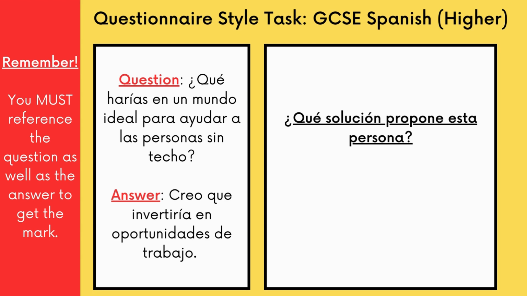¿Qué harías en un mundo ideal para ayudar a las personas sin techo? What would you do in an ideal world to help homeless people? The answer, creo que invertiría en oportunidades de trabajo. I think that I'd invest in job opportunities. So again, similarly, like what we did a second ago, I want you to pause the video and see if you can work out what the answer would be.